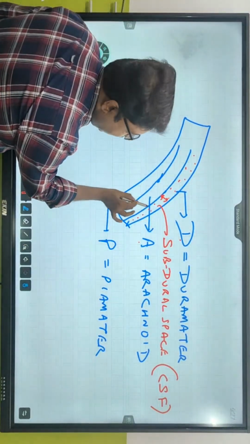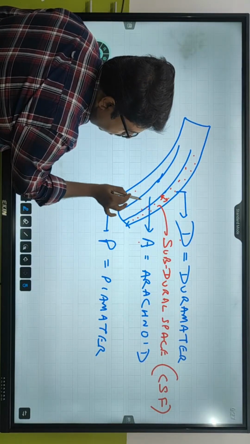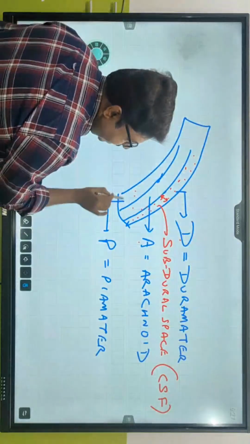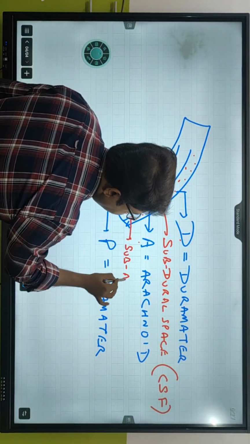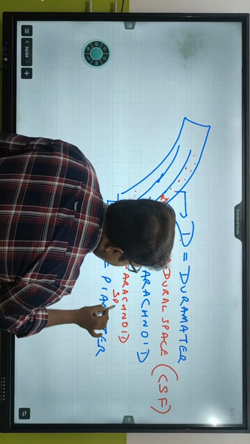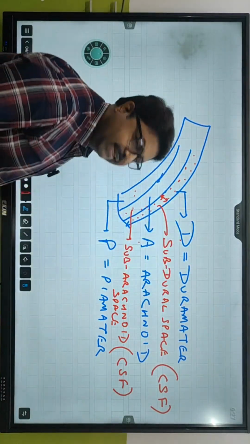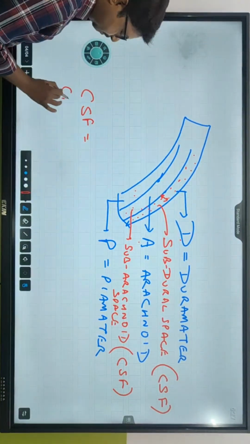Between arachnoid and pia mater, there is a space. What is that called? The space is called subarachnoid space. And this subarachnoid space also contains what? CSF. And in the last class, we talked about the cerebrospinal fluid.